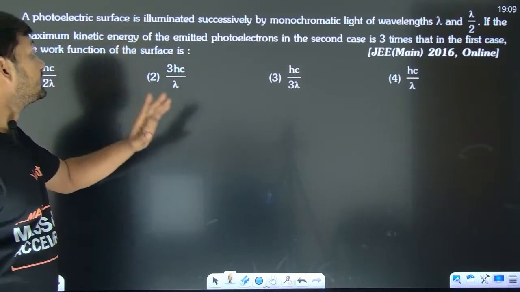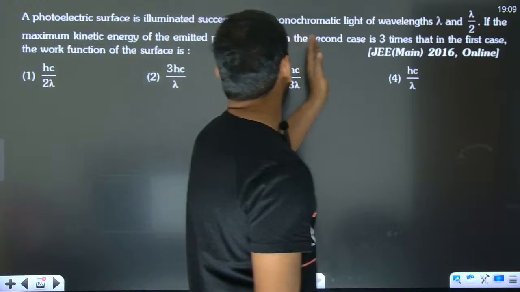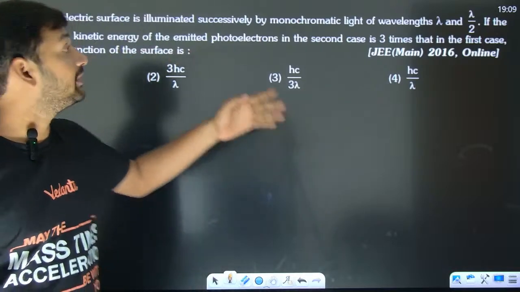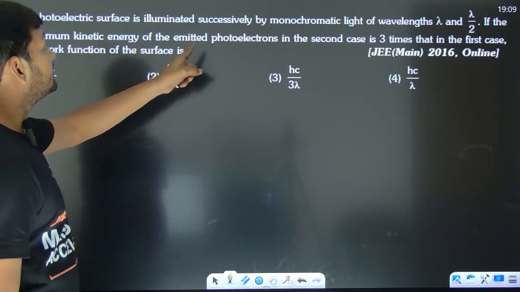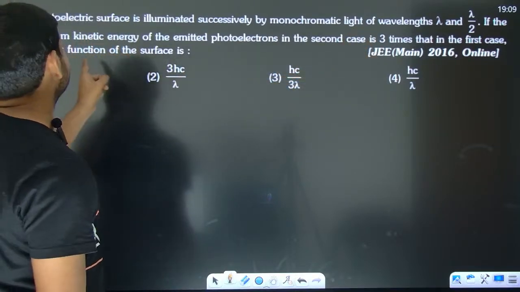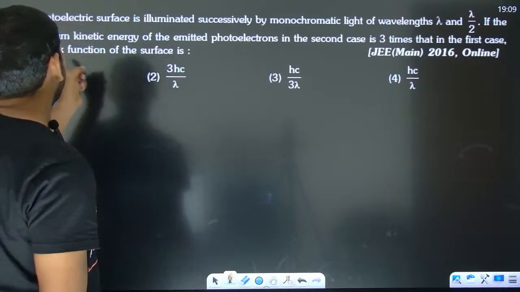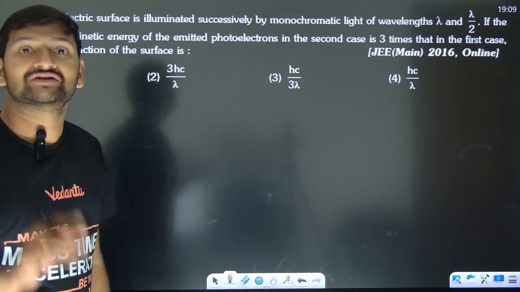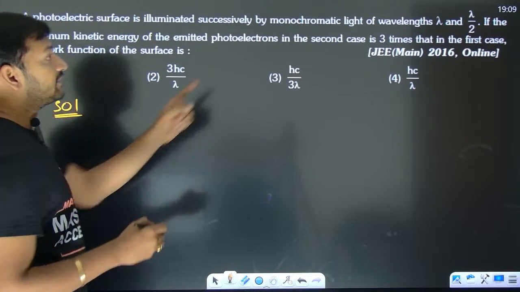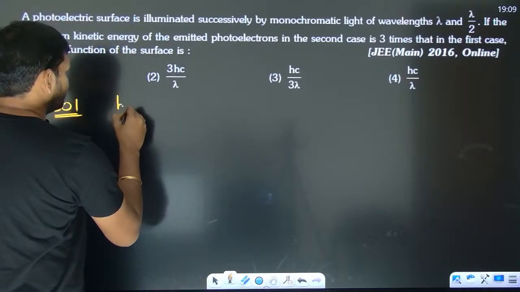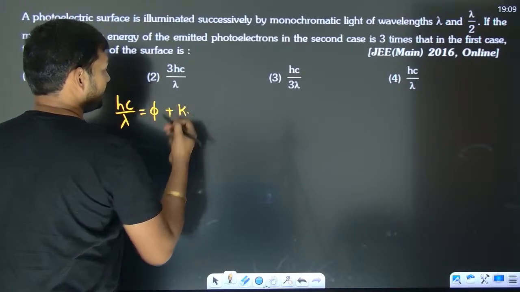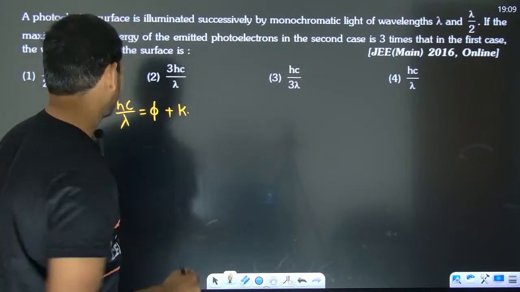A photoelectric surface is illuminated successively by monochromatic light of wavelength lambda and wavelength lambda by 2. If the maximum kinetic energy of the emitted photoelectrons in the second case is 3 times the first case, they are asking you the work function. You have to write the equations twice. Look, if we talk about the solution, first hc by lambda is the energy of the photon, E is work function plus Ke max, write it as K.